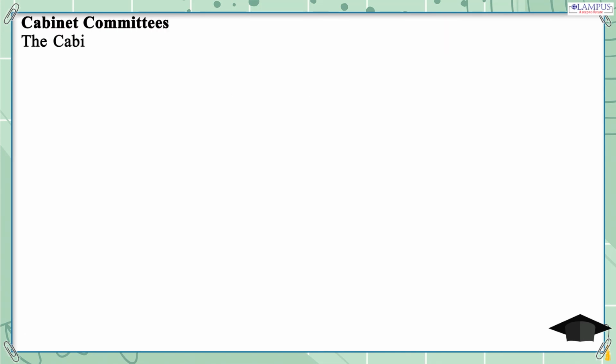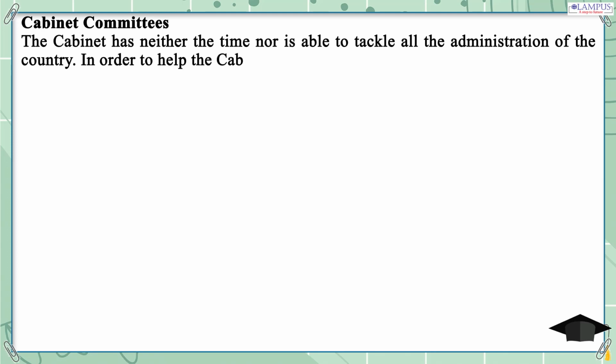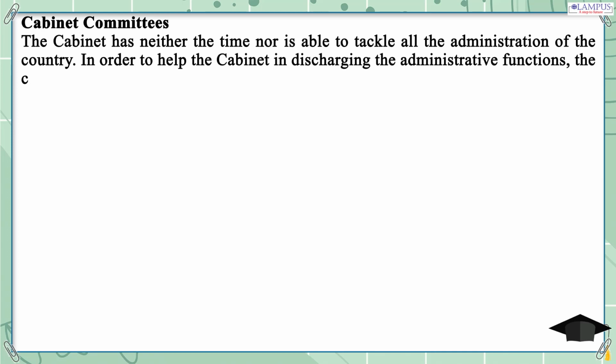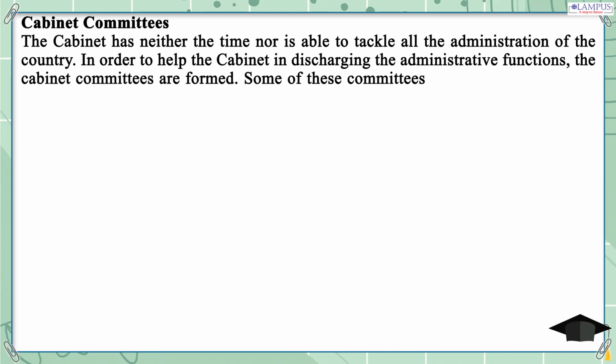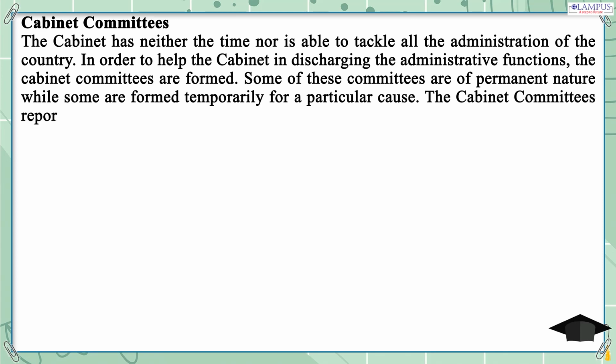Cabinet Committees. The Cabinet has neither the time nor is able to tackle all the administration of the country. In order to help the Cabinet in discharging the administrative functions, the Cabinet Committees are formed. Some of these committees are of permanent nature while some are formed temporarily for a particular cause. The Cabinet Committees report to the whole Cabinet.